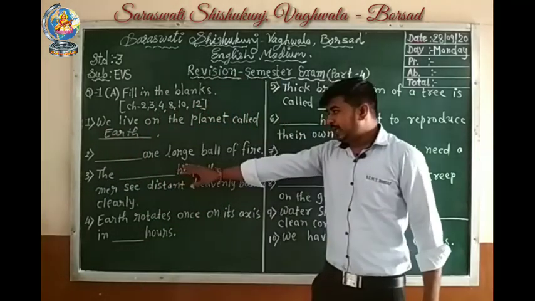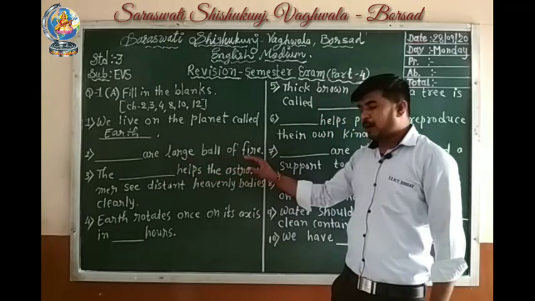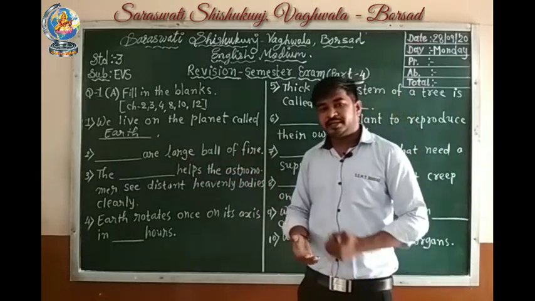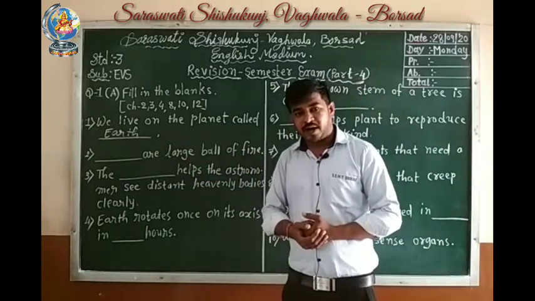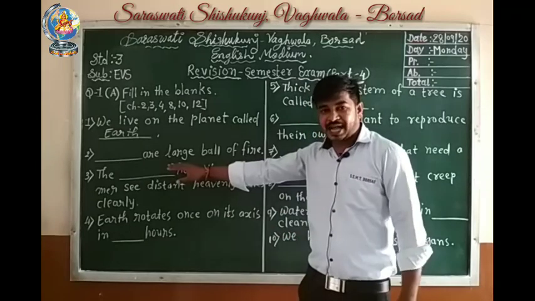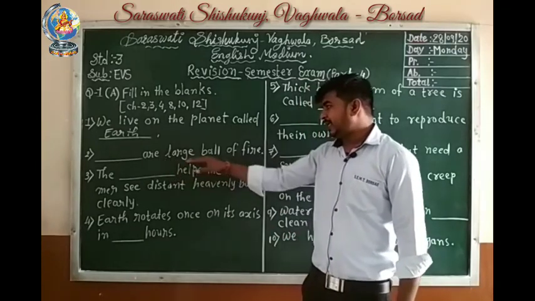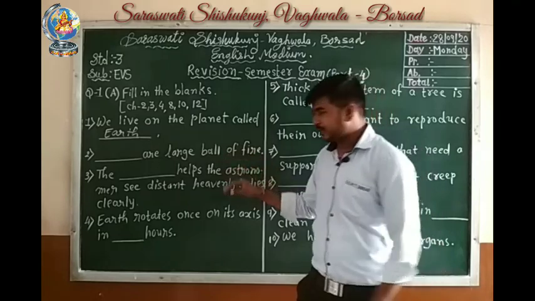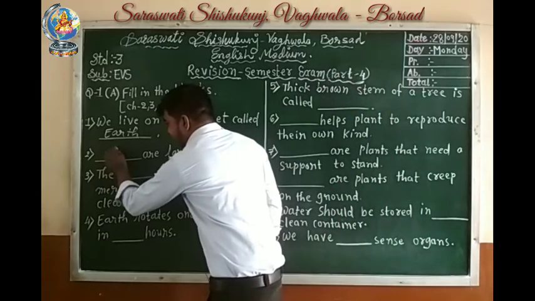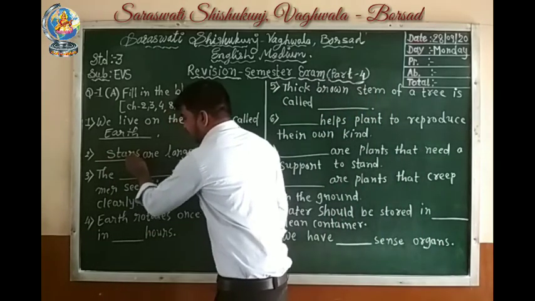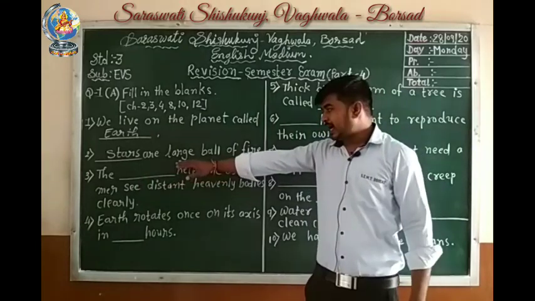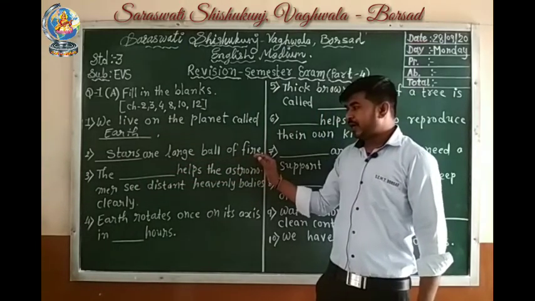Second number, blank are large ball of fire. Students, what are large ball of fire? Yes, stars. Stars are large ball of fire. So we will write stars are large ball of fire.